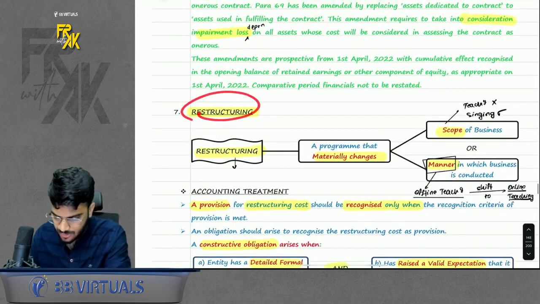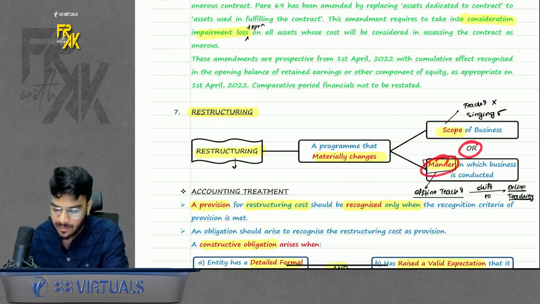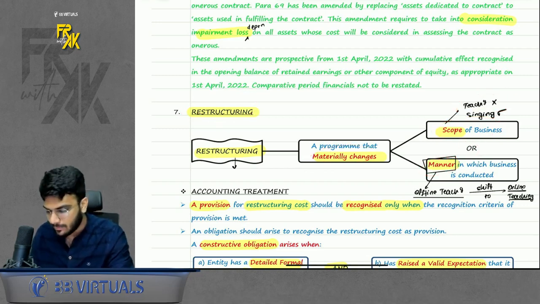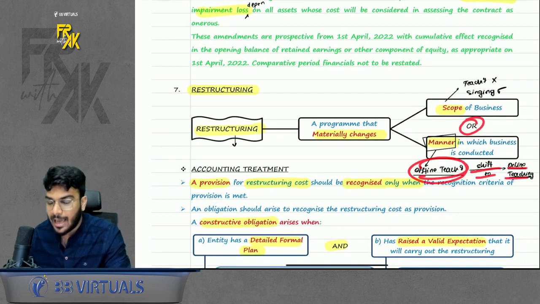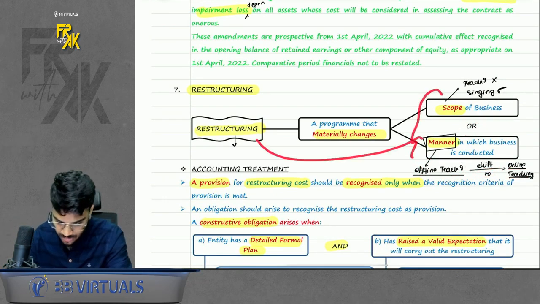What is the meaning of restructuring? It means that when you change the scope of a business or the manner in which business is conducted. For example, let's say from today I decide that instead of teaching I will do singing. I am changing the scope of my business. Or let's say instead of offline teaching I will shift to online teaching. I am changing the manner in which my existing business is conducted. This is known as restructuring.